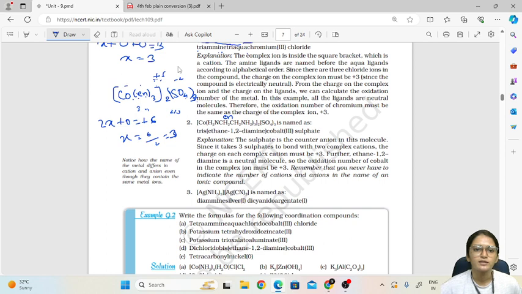So on cobalt there will be a charge of +3. Now the name: en is ethane-1,2-diamine, so in that name we already have di. That's why the prefix used here is tris, because there are 3 en. It is tris(ethane-1,2-diamine), then directly cobalt, the charge on cobalt 3, and then sulfate.